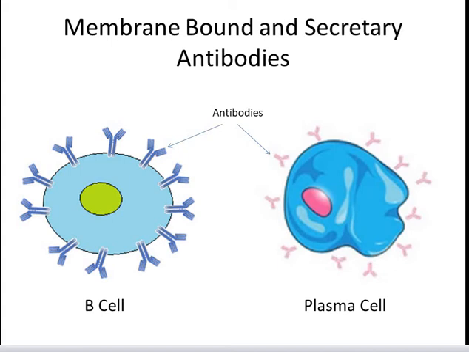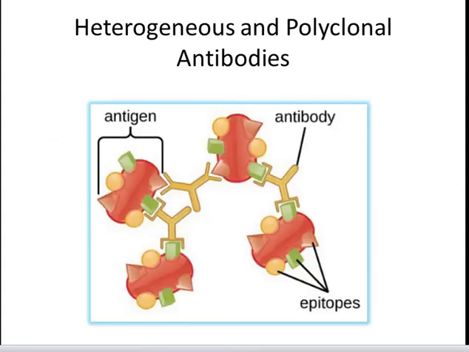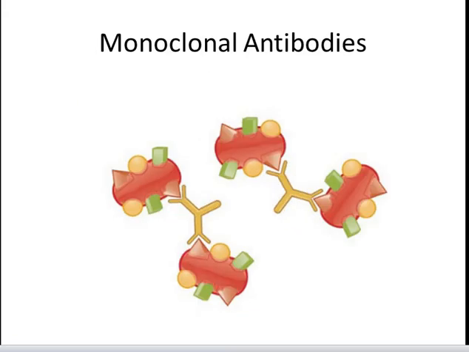All antibodies share structural features, bind to antigen, and participate in a limited number of effector functions. The antibodies produced in response to a particular antigen are heterogeneous. Most antigens are complex and contain many different antigenic determinants, and the immune system usually responds by producing antibodies to several epitopes on the antigen. This response requires the recruitment of several clones of B cells, the products of which are monoclonal antibodies, each of which specifically binds a single antigenic determinant. Together, these monoclonal antibodies make up the polyclonal and heterogeneous serum antibody response to an immunizing antigen.